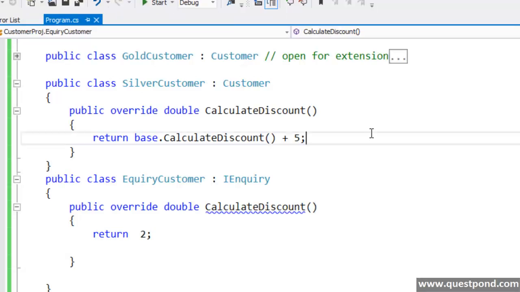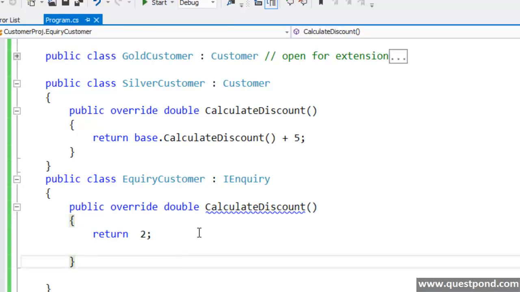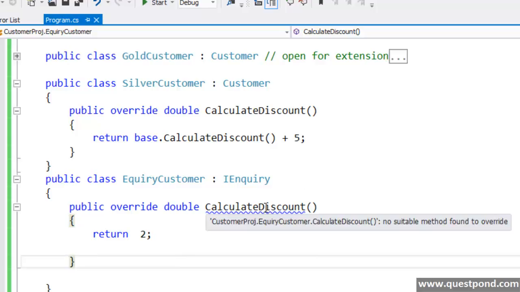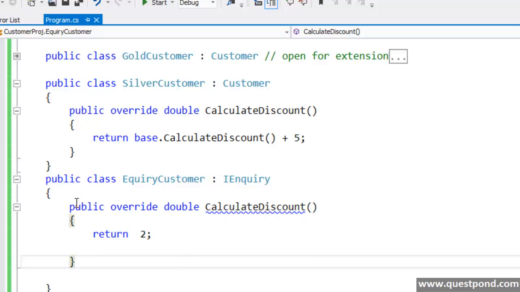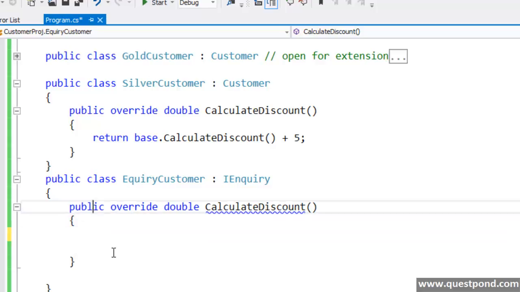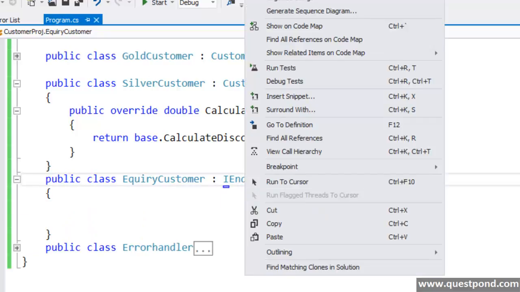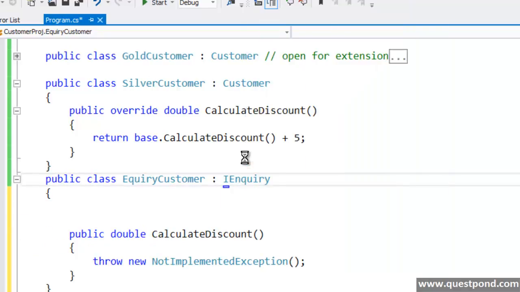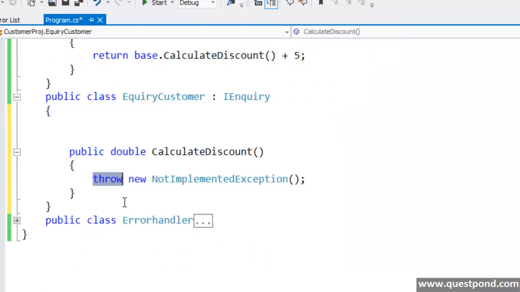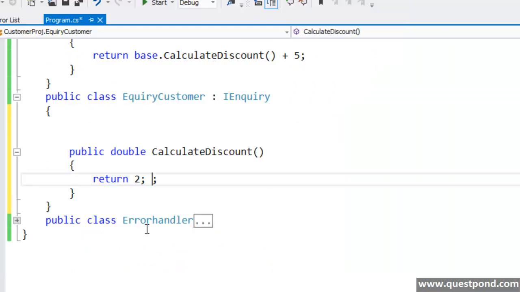Now you can see the build is done. Actually, it's giving some error here: no suitable method found for overriding. Let me correct this. Let me re-implement the method. I'm going to say implement this interface here. Let me build this.